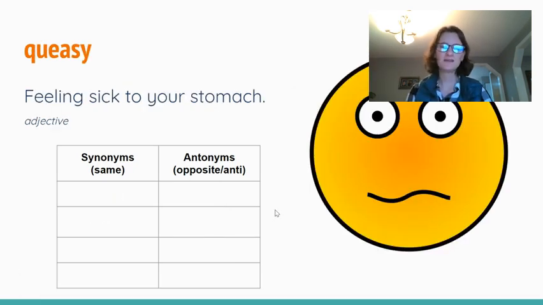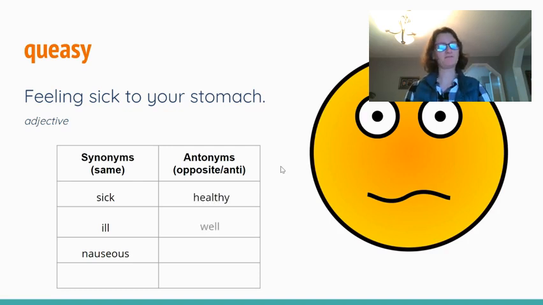Our next word is queasy, feeling sick to your stomach. So some synonyms for that would be feeling sick, ill, nauseous. Antonyms would be feeling healthy, feeling well, feeling good. So we've got some that mean the same and some that mean the opposite.